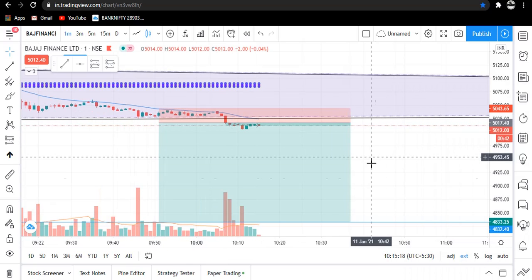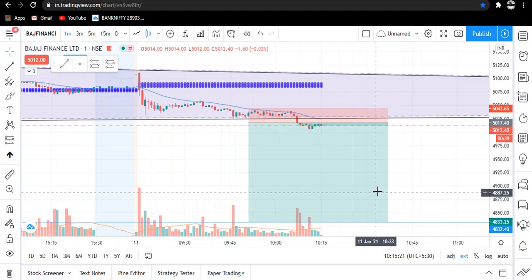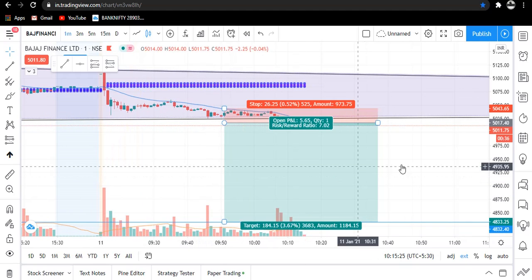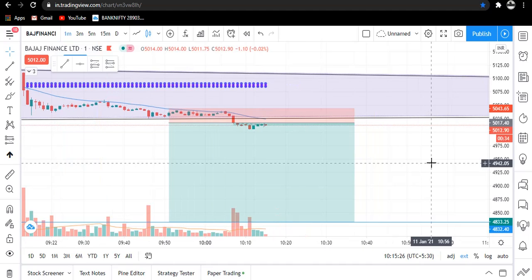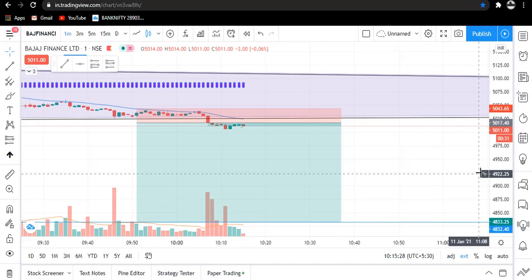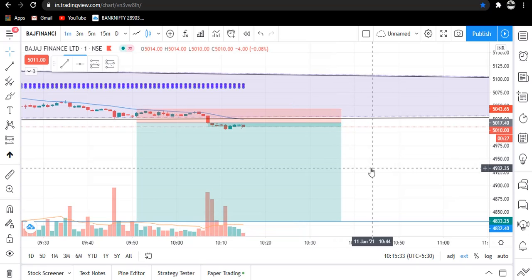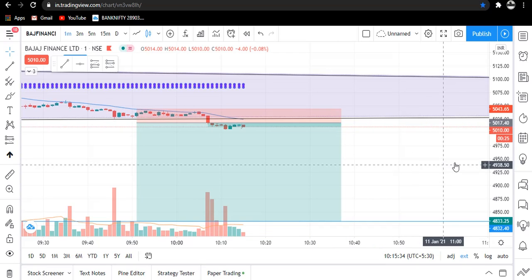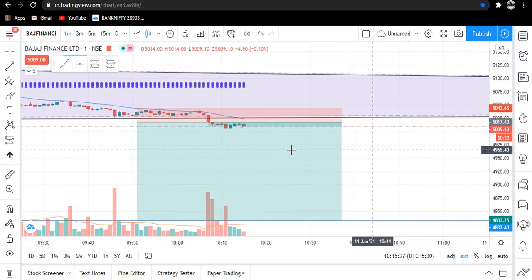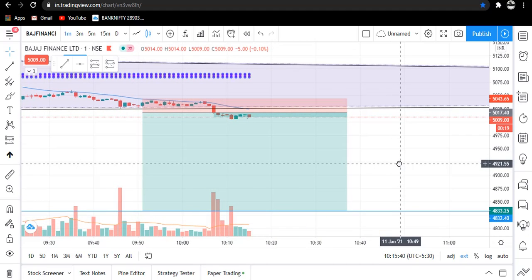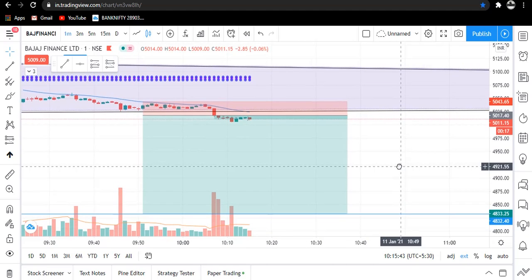So traders, coming on to our today's trade, I have taken a trade in Bajaj Finance. Okay traders, and this is our trade. I have gone for the bearish side and I have sold two quantities here, and we are trying to gain a risk reward ratio of 1:7. Let's see if the trade goes according to us or not.